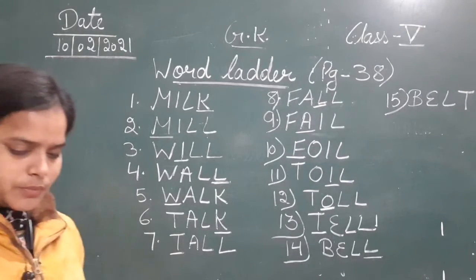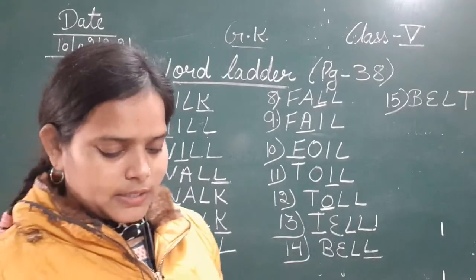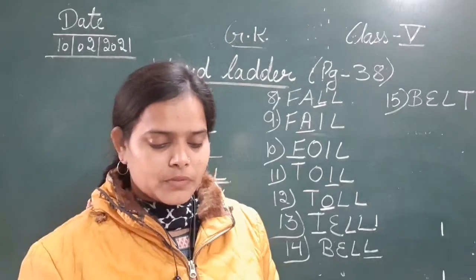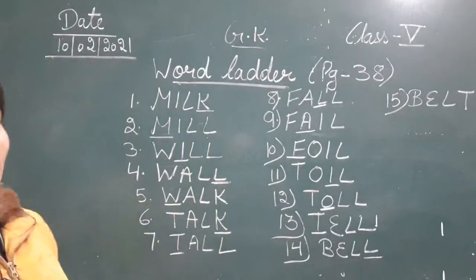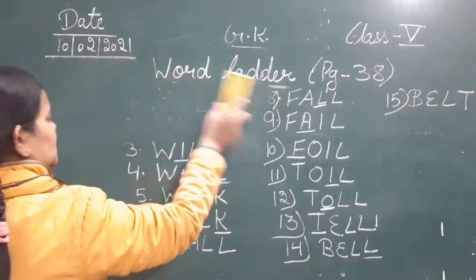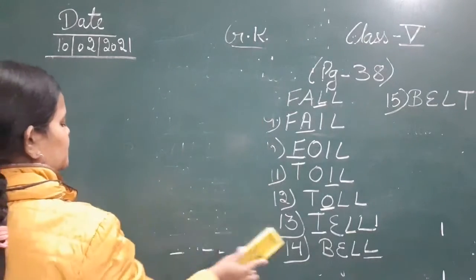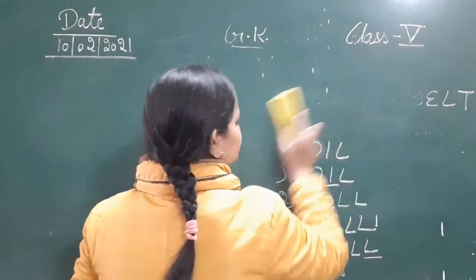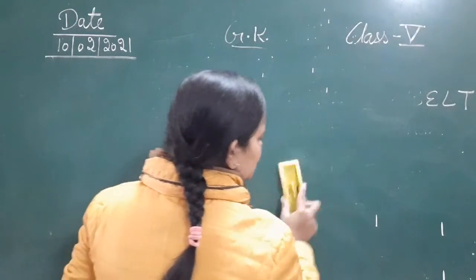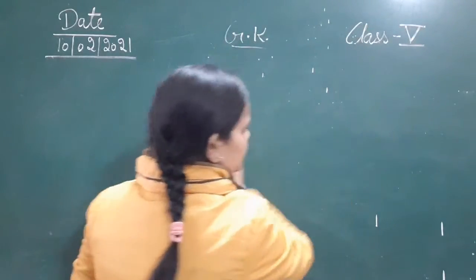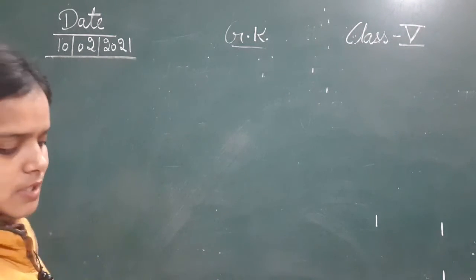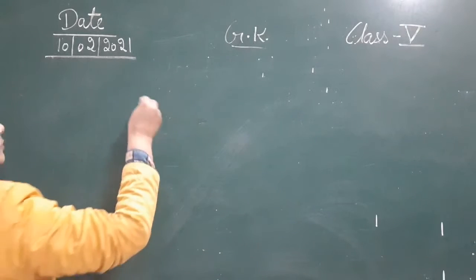Okay, moving next to page number 39, that is The Golden Voices of a Bygone Era. So this is the next topic that we will start after this, at page number 39. This is the very next page. Moving next to the page given at page number 39, that is Golden Voices of a Bygone Era.